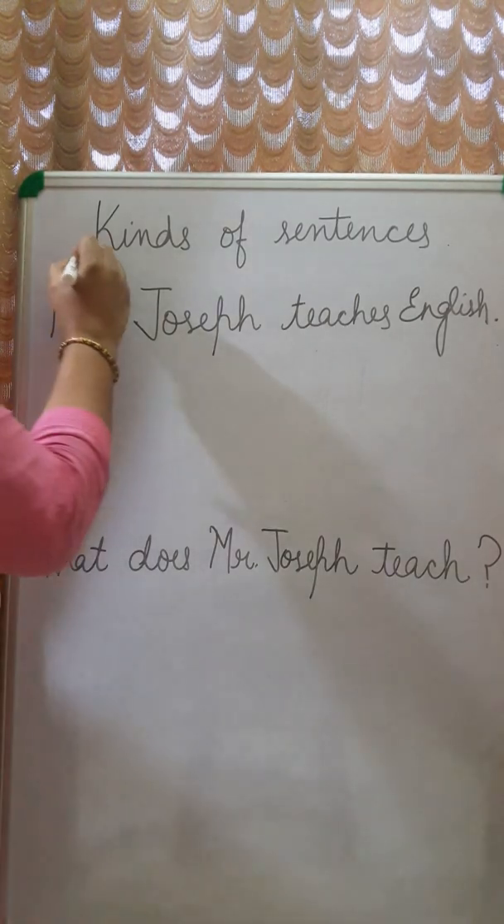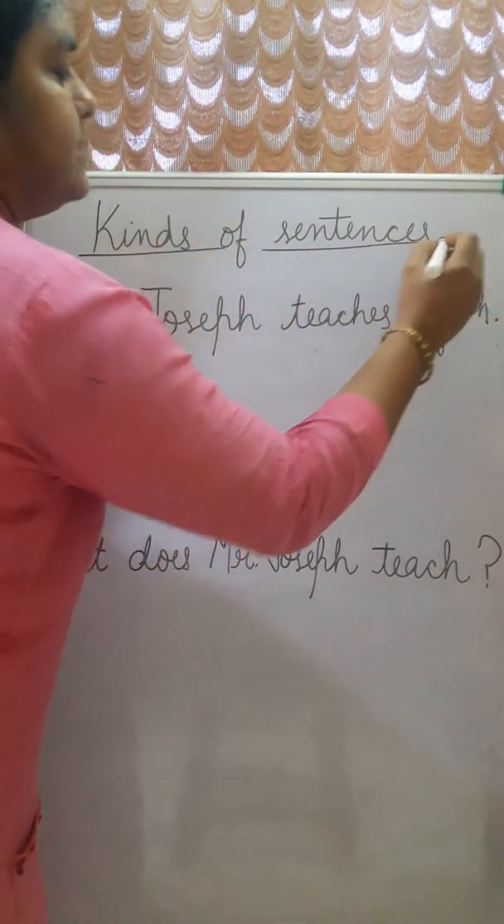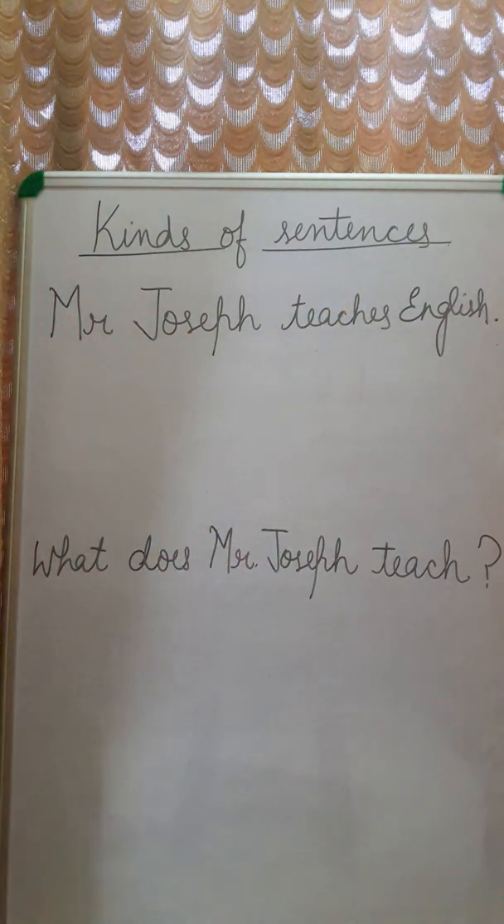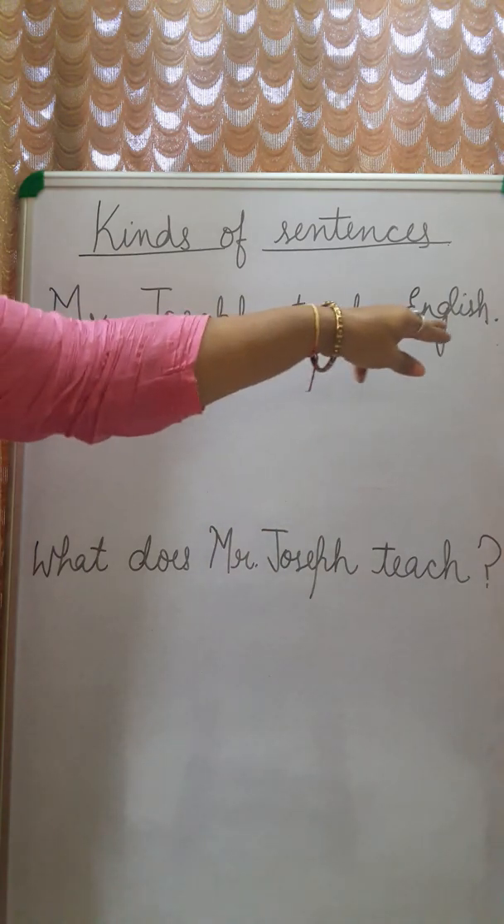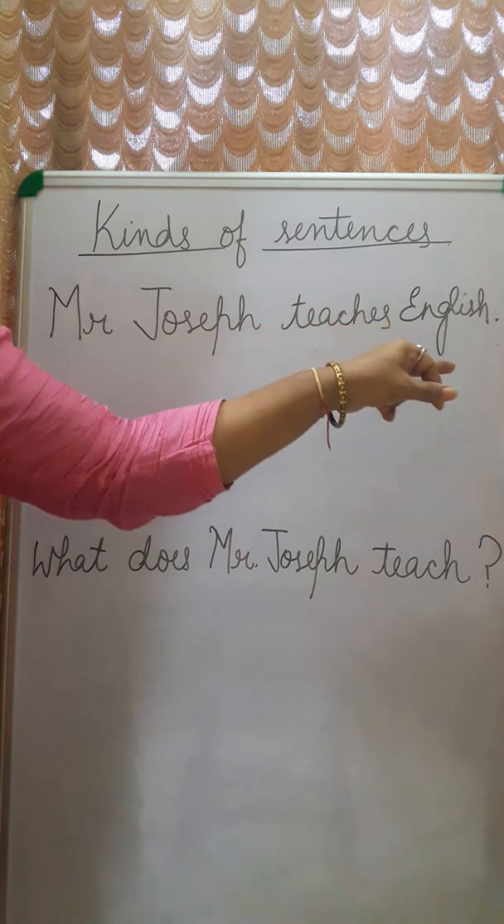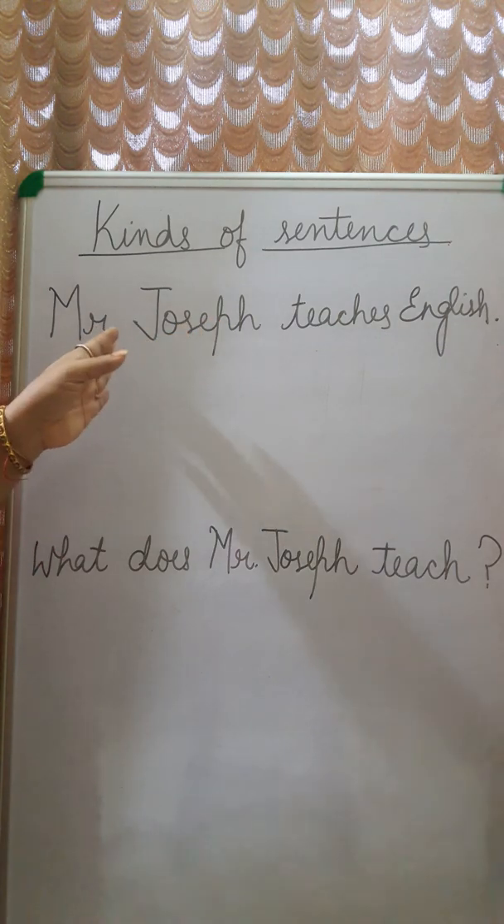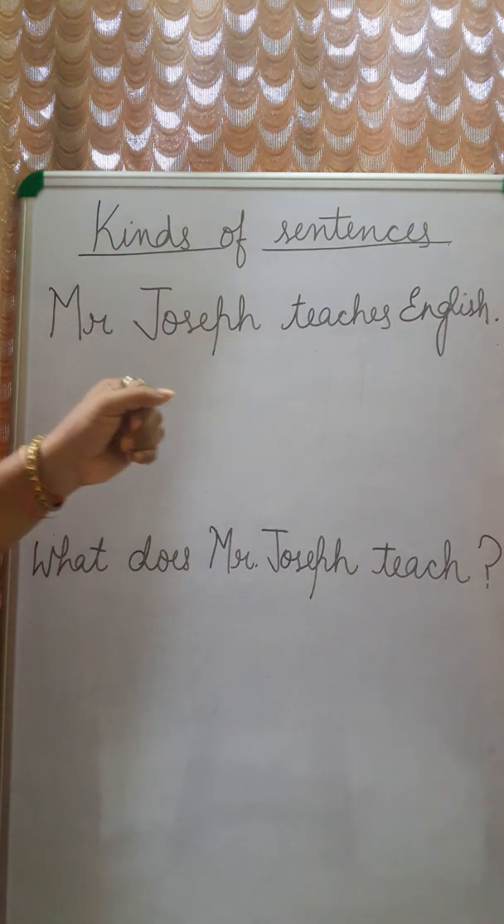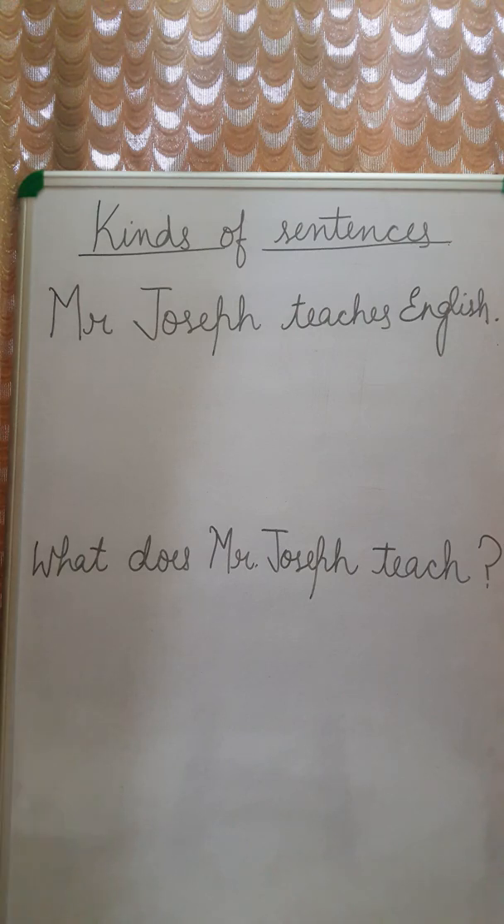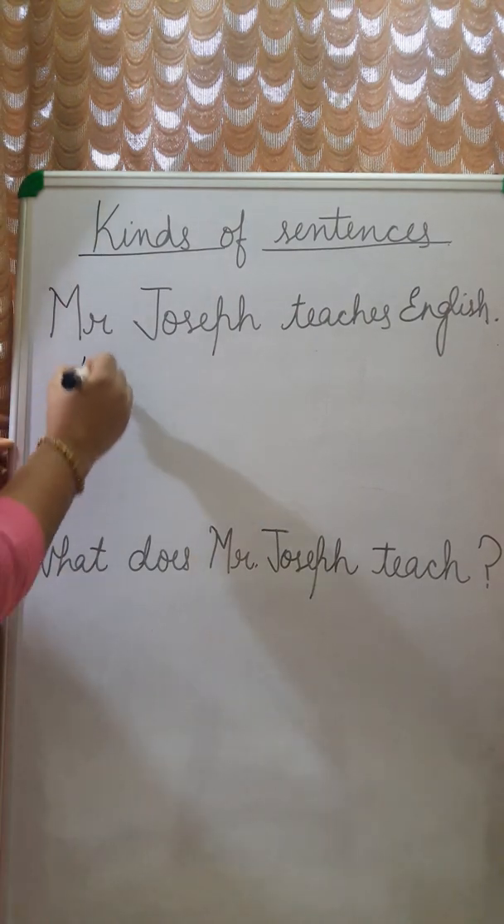Children, now we'll learn about the kinds of sentences. There are different kinds of sentences. There are 4 kinds of sentences. We'll learn one by one. Mr. Joseph teaches English. Read this line. Mr. Joseph teaches English. Now this sentence makes a statement, or it gives us a fact about the person, about Mr. Joseph. So this kind of sentences are called declarative sentences.